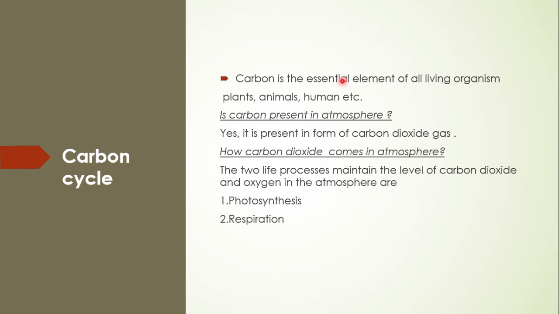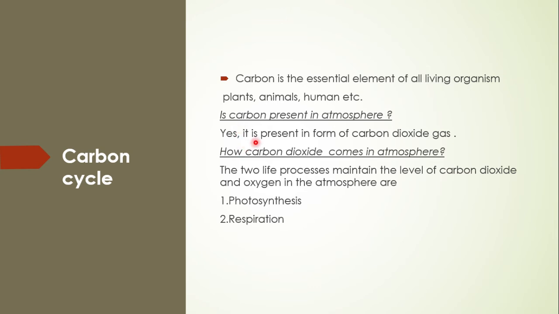Now we will see another type of recycling, the carbon cycle, which also occurs naturally. What is carbon? Carbon is an essential element that is part of living organisms, plants, animals and also humans. Is carbon present in our atmosphere?